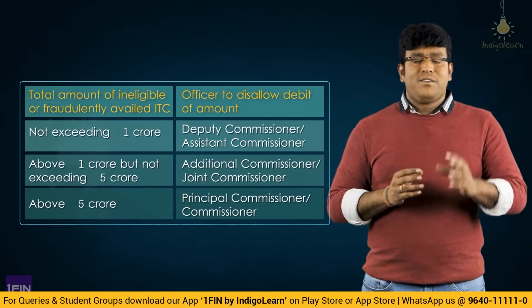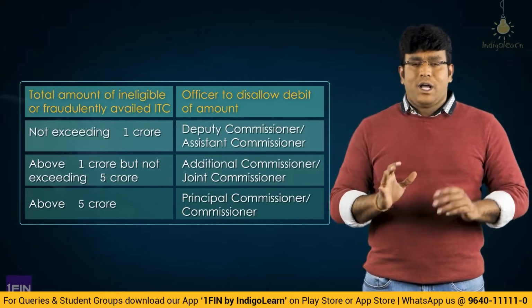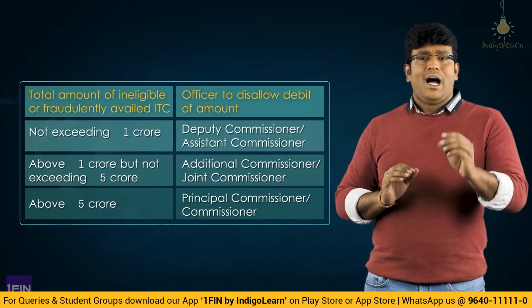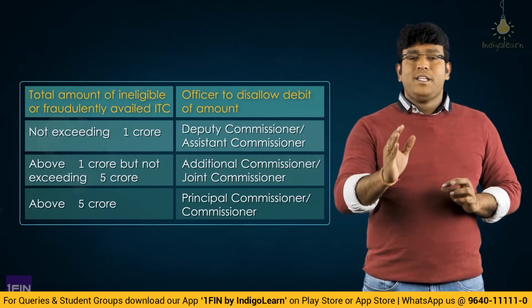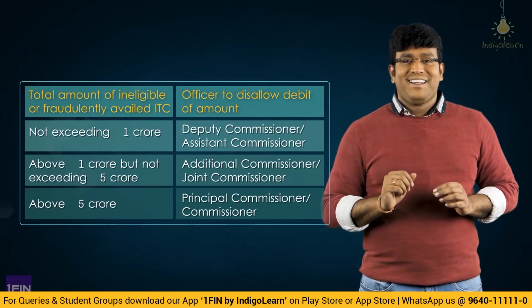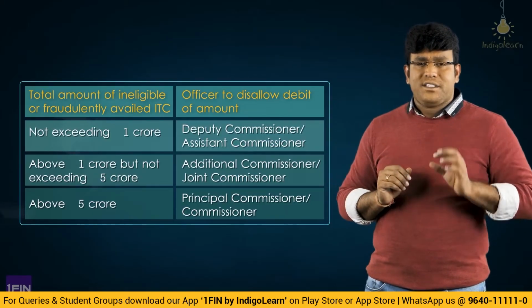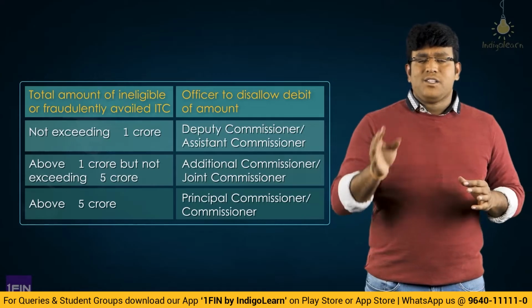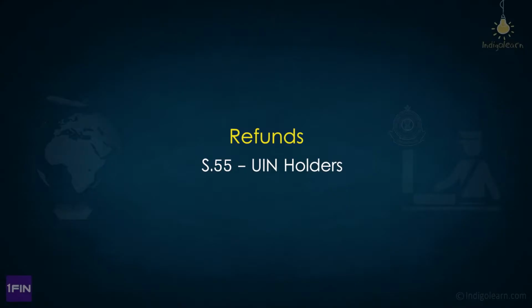So in simple terms, if the ITC ineligible or fraudulently availed does not exceed 1 crore, assistant or deputy commissioner. More than 1 crore does not exceed 5 crores, additional or joint commissioner. More than 5 crores, commissioner or principal commissioner. They are the concerned authorized persons to regulate the matter with respect to Rule 86A, that is disallowance of debit from electronic credit ledger.